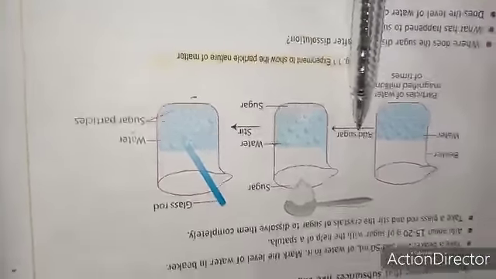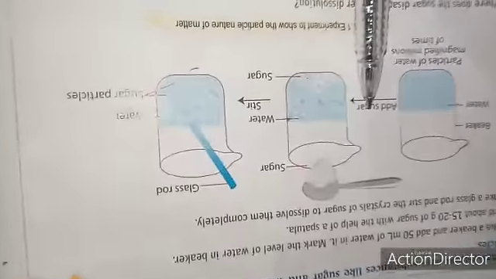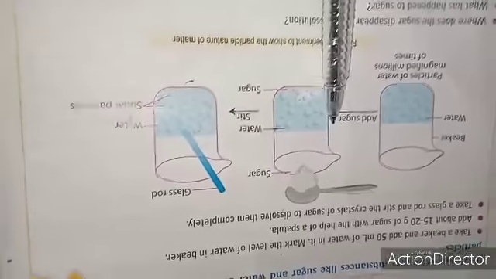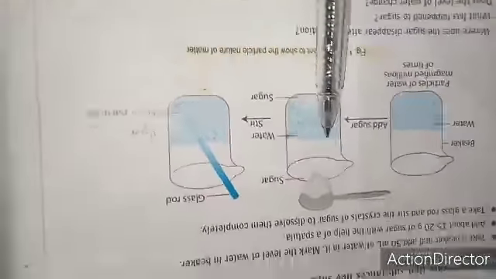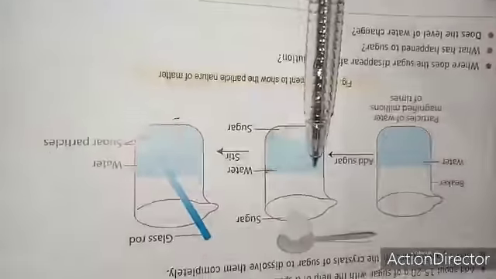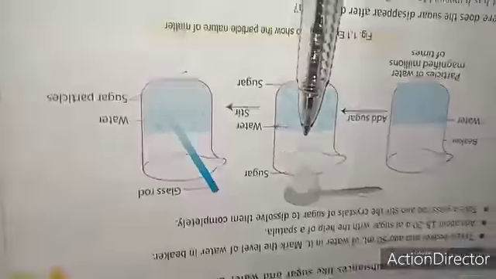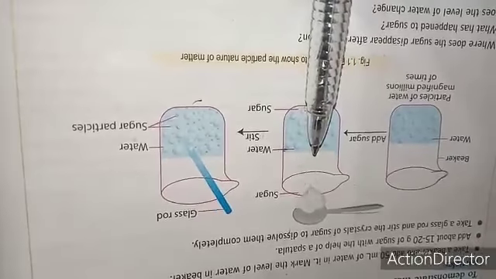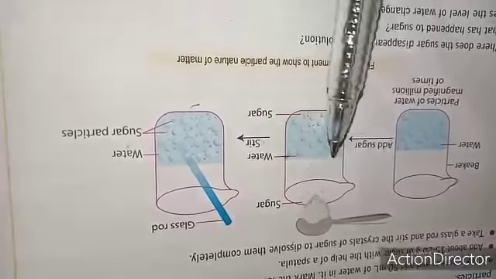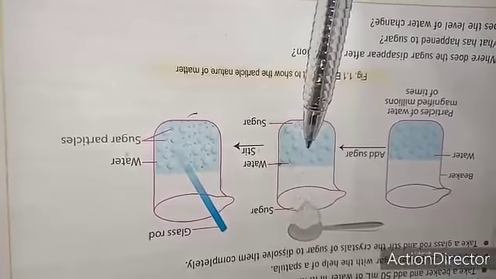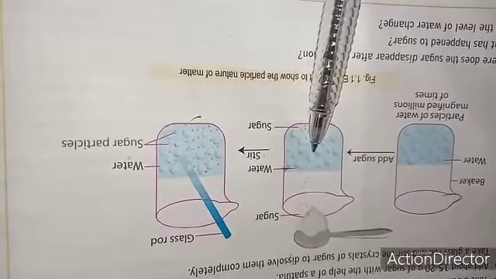The third characteristic of matter is that the particles of matter have space between them. From an activity, it is well clear. Take sugar and put it into a beaker full of water.